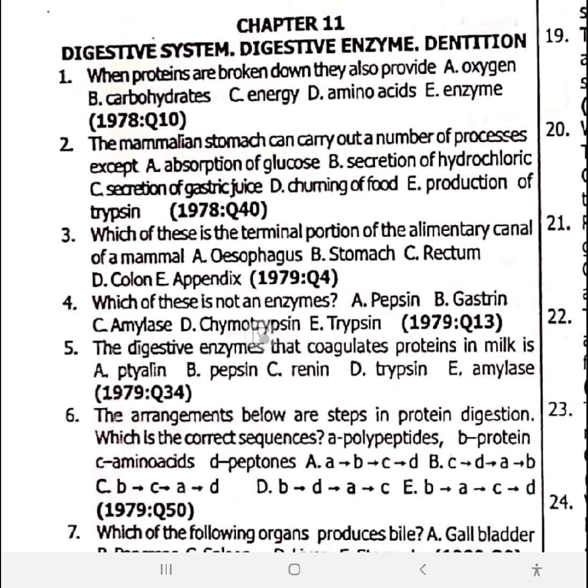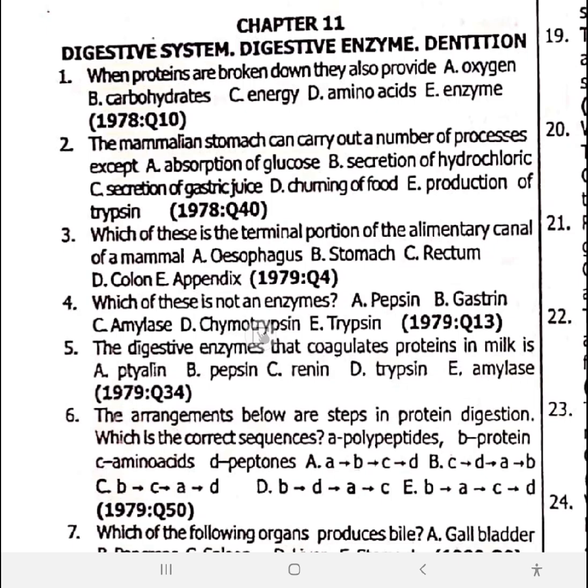Pancreatic enzymes equals amylopsin, steapsin, trypsin, chemotrypsin, carboxypeptidase, all requiring alkaline medium.